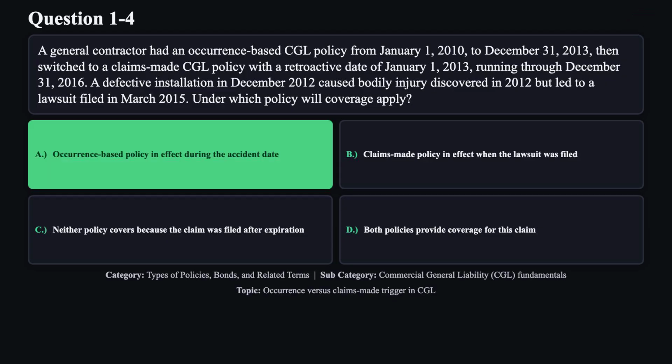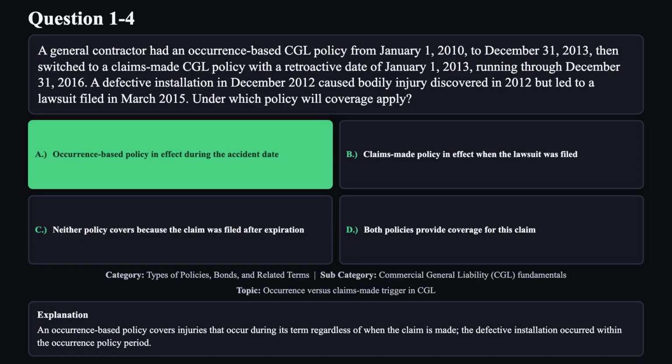The correct answer is A. An occurrence-based policy covers injuries that occur during its term, regardless of when the claim is made. The defective installation occurred within the occurrence policy period.